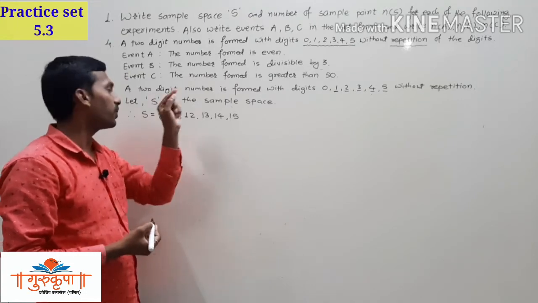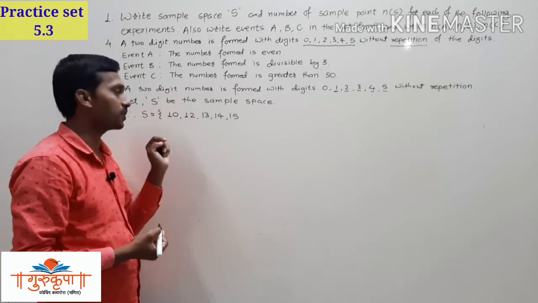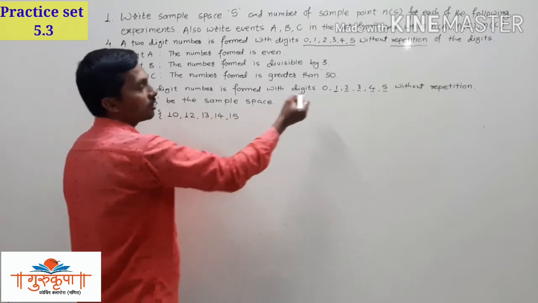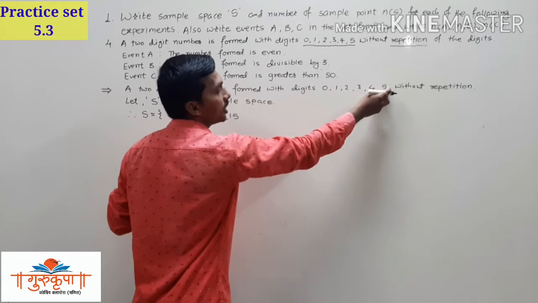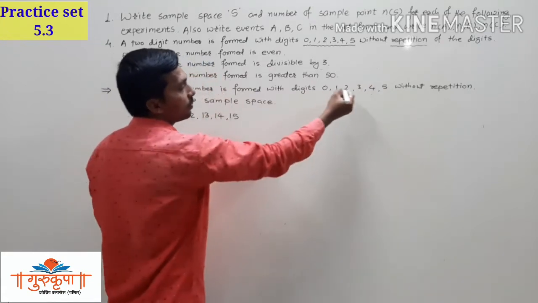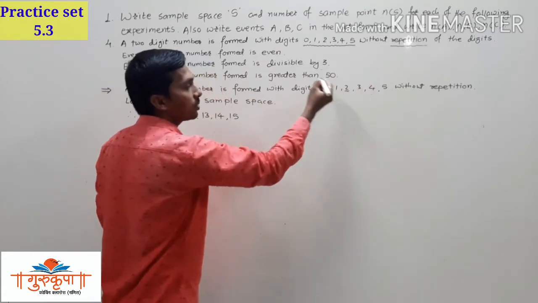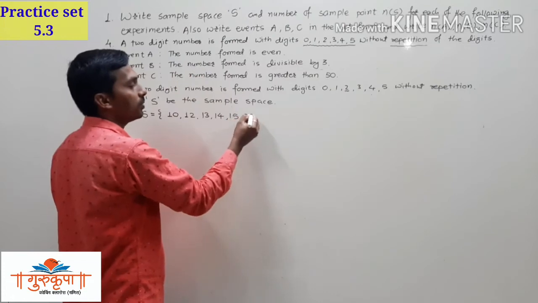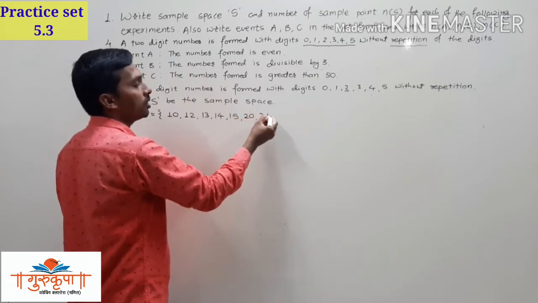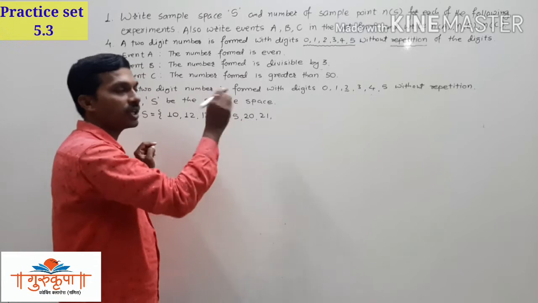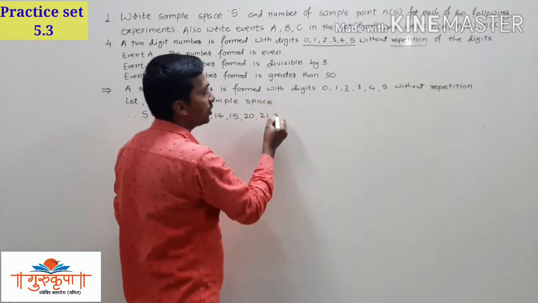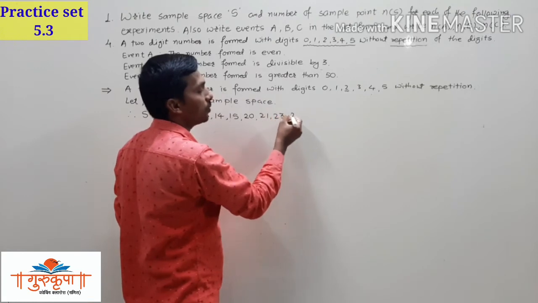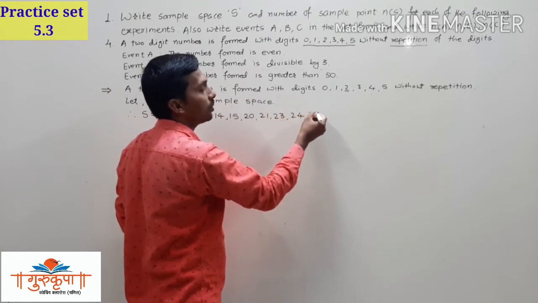There are 25 elements in the sample space. We write 5 numbers here. Comparing this one with each and every digit, we get 5 numbers. Now comparing 2 with 0, that is 20, then 21. Then we cannot write 22 because repetition is not allowed. Then 23, 24 and 25.